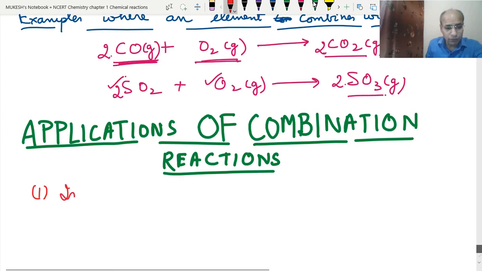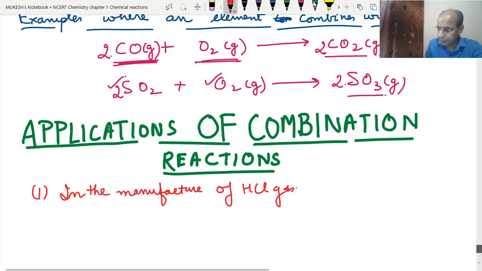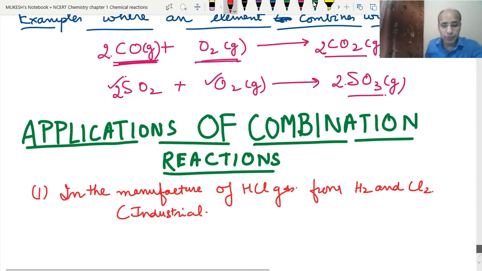Okay, so in the manufacture of hydrogen chloride gas from hydrogen and chlorine, this is the industrial application, and this hydrogen chloride gas is used to form so many compounds, like hydrochloric acid. It is used to make the hydrochloric acid in the industry. So it is used for various kinds of compounds.